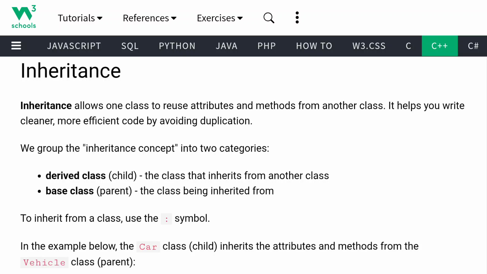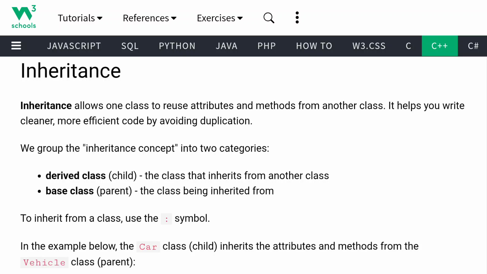So how are we using inheritance in our programming? We need to understand two categories: one is parent and another one is child. In normal meaning, inheritance means the children have some characteristics of the parents, right? So the children inherit some of the characteristics from the parents. In the same way, we map this to the program with categories. The parent is represented as the base class, and the child is represented as the derived class.